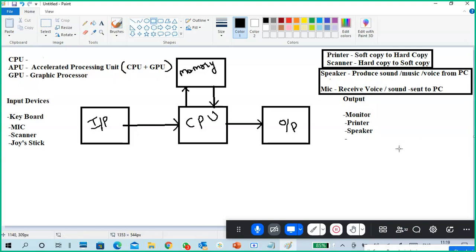Okay, so that is speakers. Joysticks are usually for playing games. So that is joysticks. What are we missing? So what is this? What is this one? We forgot that one. It's the most important device.